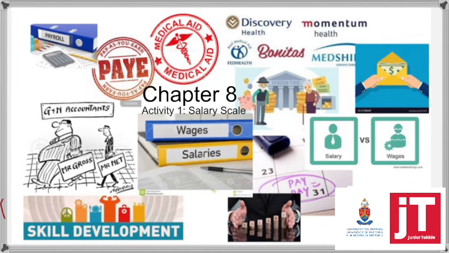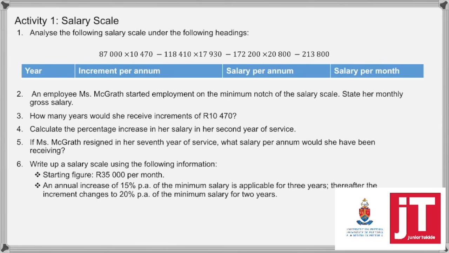And today, more specifically, we're going to start at the bottom and look at the salary scale. So when you are employed, you're employed on a specific scale. So they give us activity 1 and say, analyze the following salary scale under the following headings: year, increment per annum, salary per annum, and salary per month.